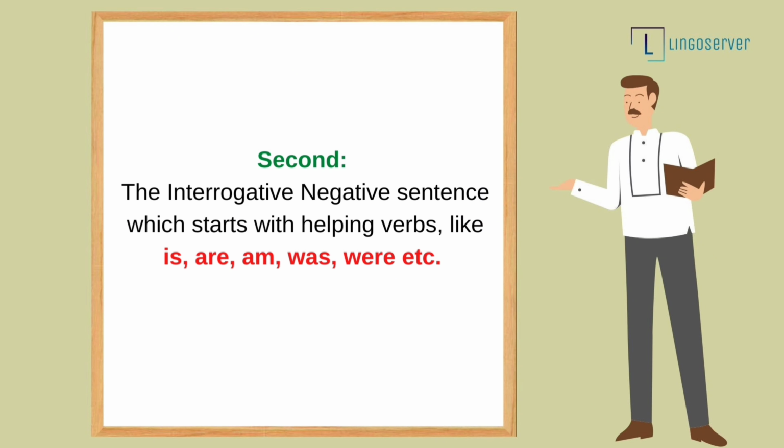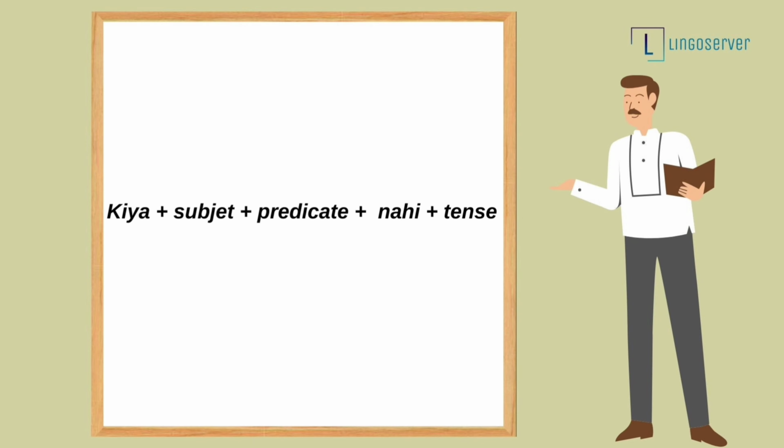And the second one is the sentence which starts with helping verbs like is, are, am, was, were, etc. In this case, the interrogative cum negative sentence in Urdu will be as follows: क्या plus subject plus predicate plus नहीं plus tense. Once again, क्या plus subject plus predicate plus नहीं plus tense.